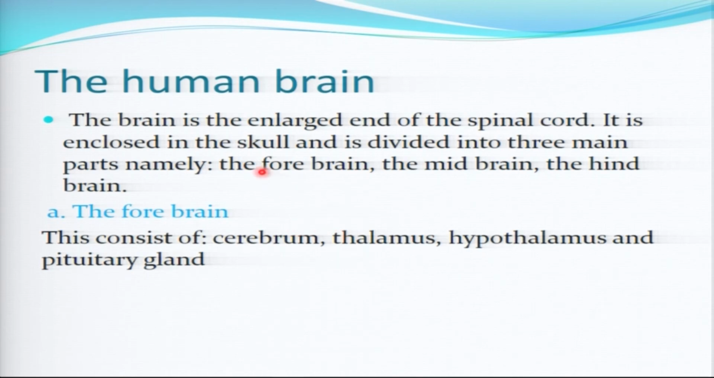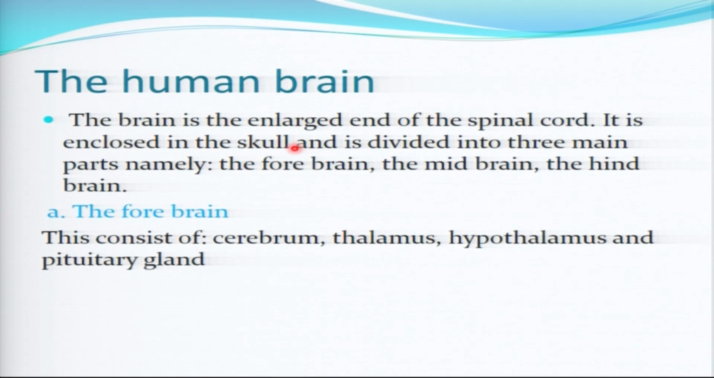Now, the brain is at the end of the spinal cord. It is enclosed in the skull. And then it is divided into three main parts. What are those main parts of the brain? We have the forebrain, we have the midbrain, and also we have the hindbrain. So those are the three regions of the brain.